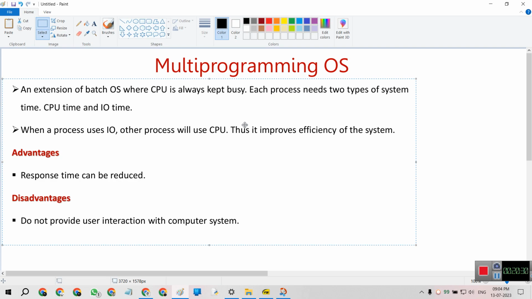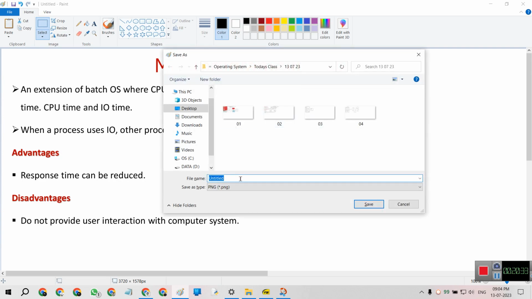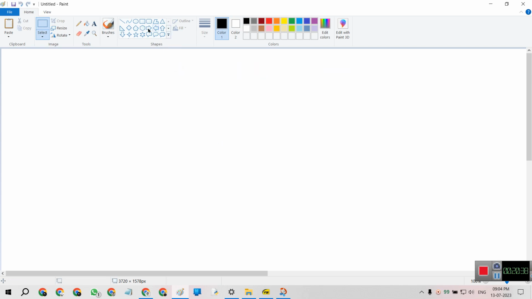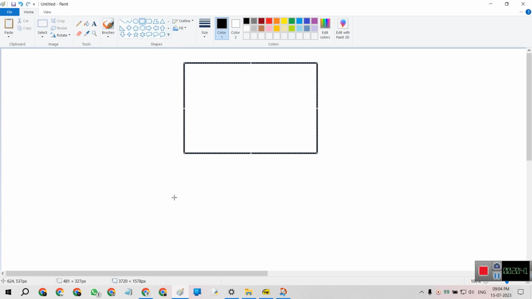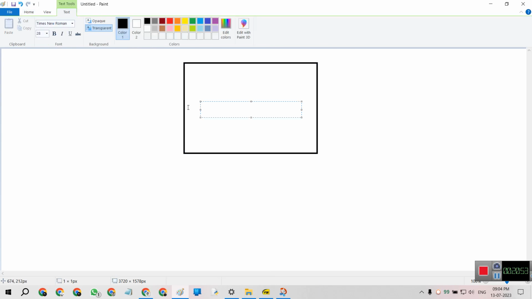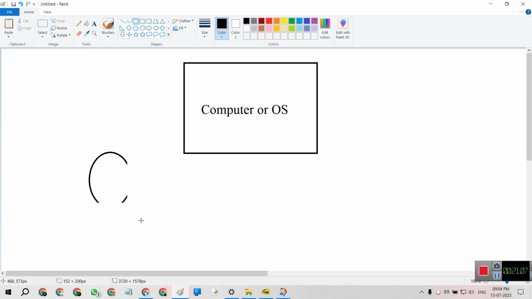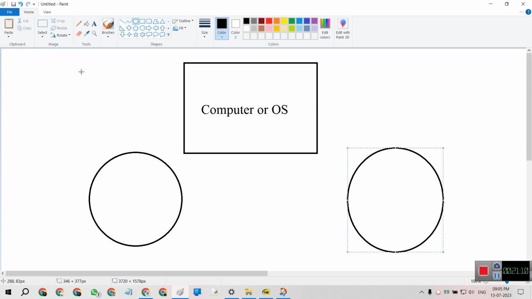Okay, let's understand this. For example, this is the operating system. It has to run the different processes or jobs. So a multi-programming operating system simply means, for example, this is the computer or OS. It has basically two types of time: CPU time and input output time.